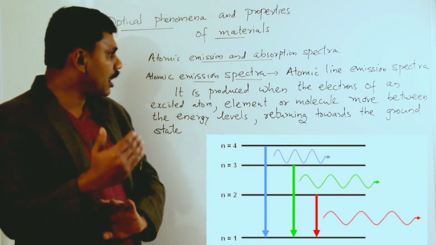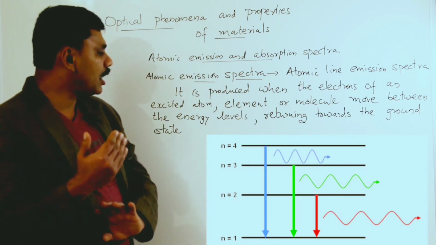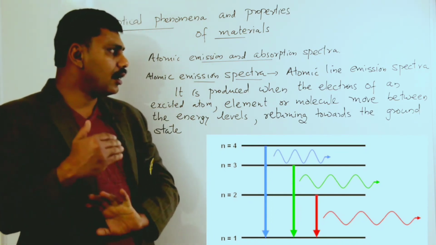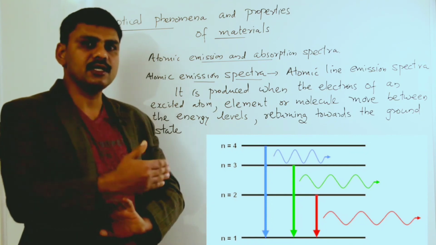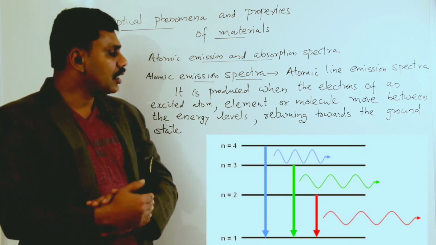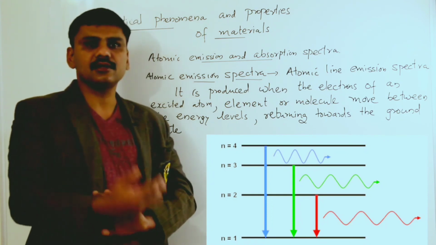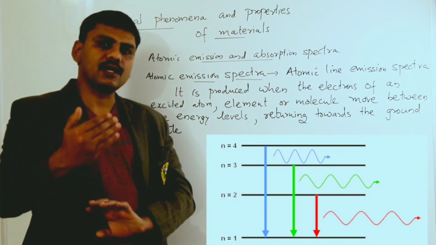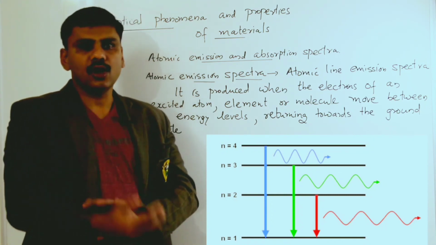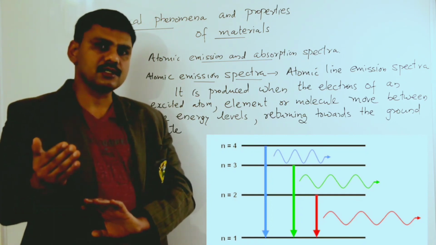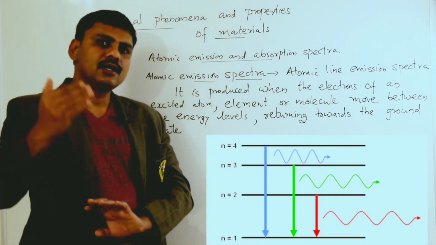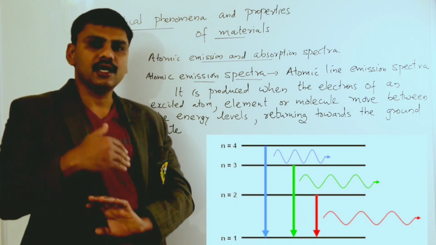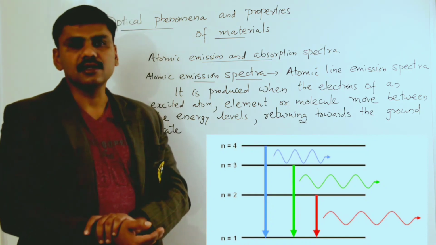So this is the other type of emission spectra, that is atomic line emission spectra. Here, instead of seeing the continuous spectrum, as I explained in the beginning, you can see lines in the spectrum. Each line corresponds to a transition of electrons from a higher energy level to a lower energy level, and during the transition energy is released, and this energy release you can see as lines in the spectrum.